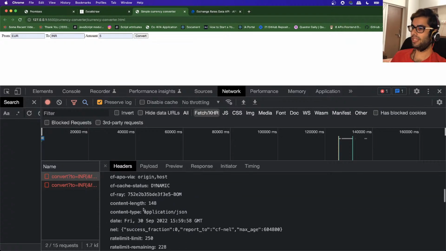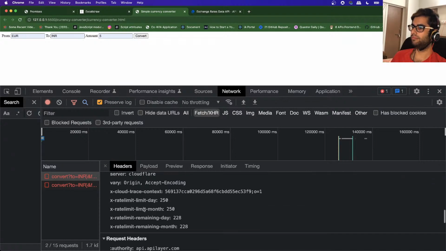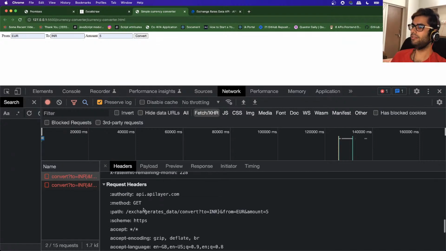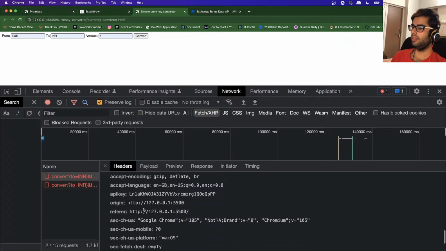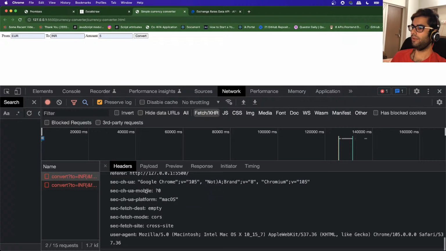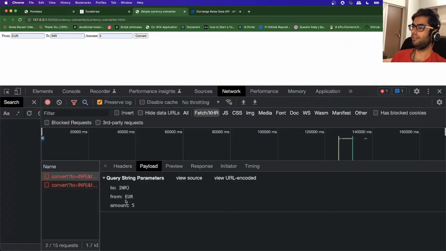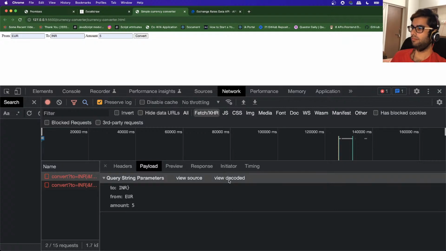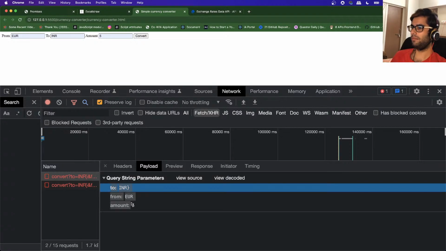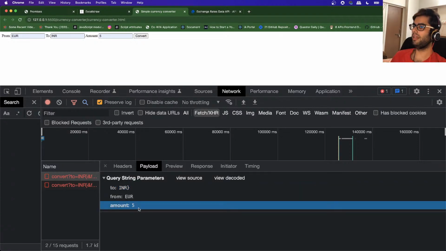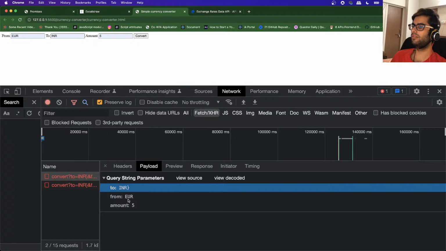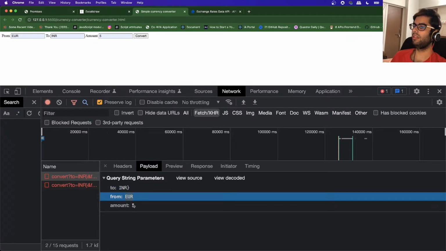Then if you see the request headers, and if we examine the payload over here, these were the query string parameters: to, from, and amount. INR, but with this curly bracket, from, and then 5.